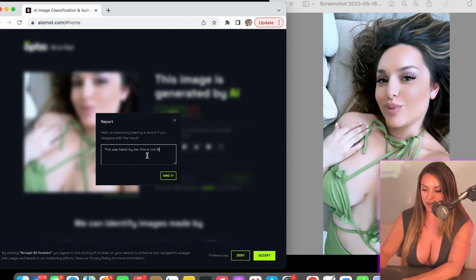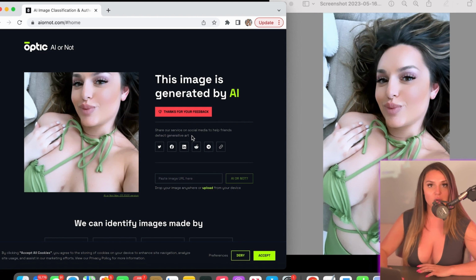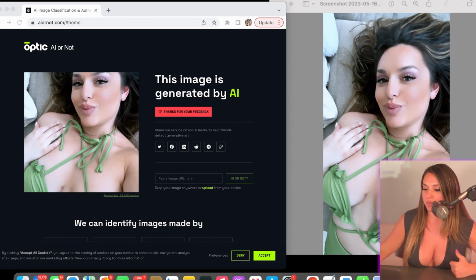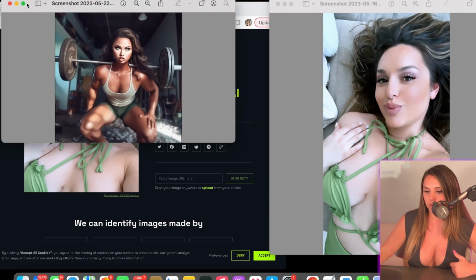This is not AI. They have not messed up yet, so you might want to double check it sometimes, because I did this one before and it told me that it was a real image. So maybe that's a good thing for us to know, to redo this a few times and make sure. But this next image is this one right here.